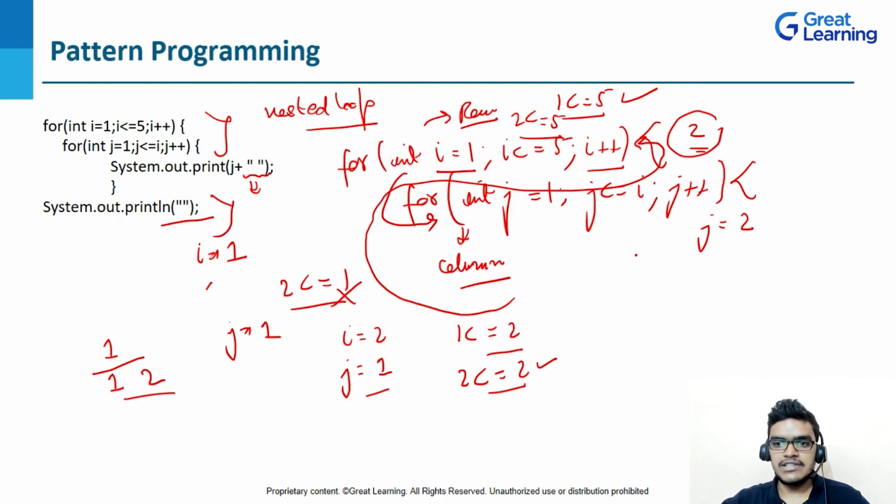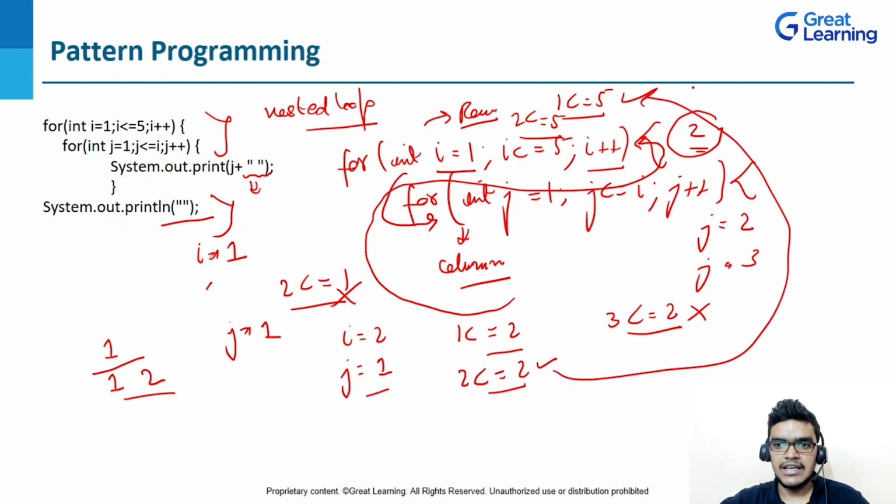Now if you see, j will go for increment, right? So the j value will be 3 now, and is 3 less than or equal to 2? No, this condition is not satisfied. So once again there will be an increment in I. Now the I value will be 3, right? So I will be getting 3 less than or equal to 5. Once again this condition will be satisfied, right?